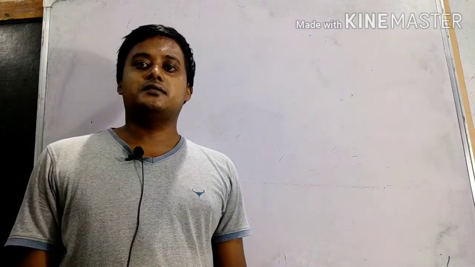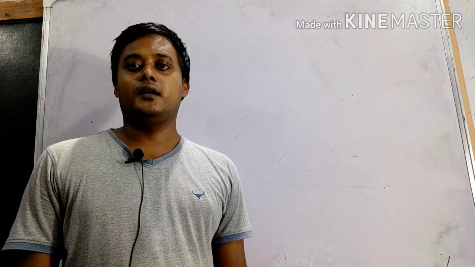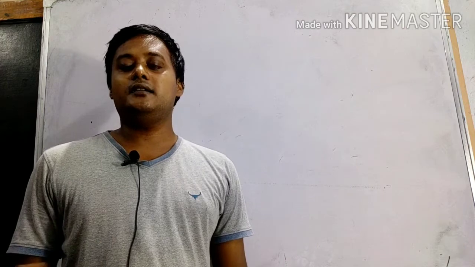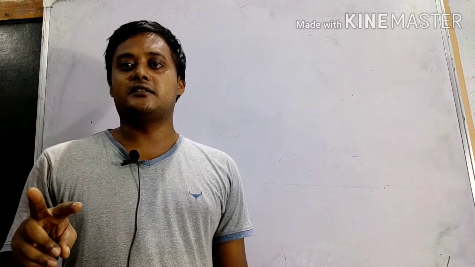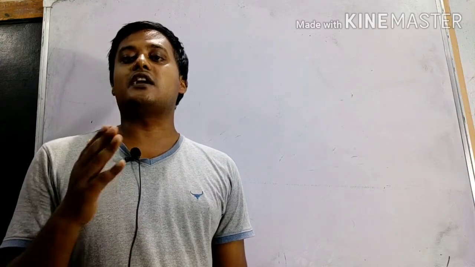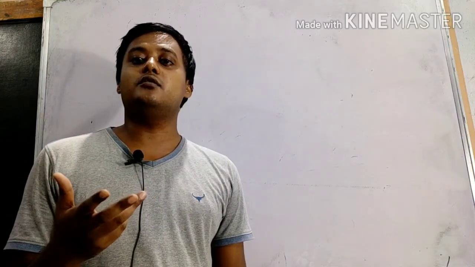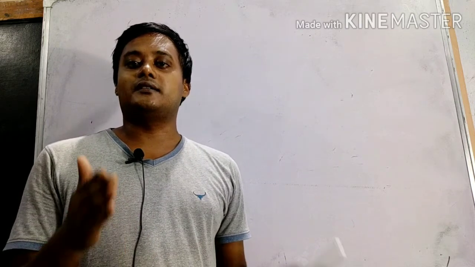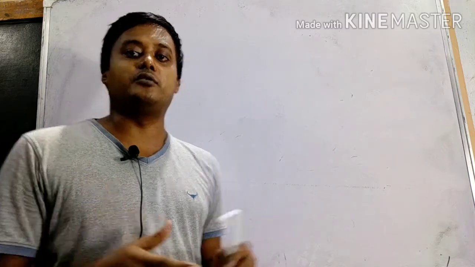Today we will discuss the chemical properties of alkane, alkene and alkyne. Alkane is a saturated hydrocarbon; alkene and alkyne are unsaturated hydrocarbons. That is the basic difference. Saturated hydrocarbons generally undergo substitution reactions, while unsaturated hydrocarbons generally undergo addition reactions. First we will discuss the reactions of alkane, that is, saturated hydrocarbon.